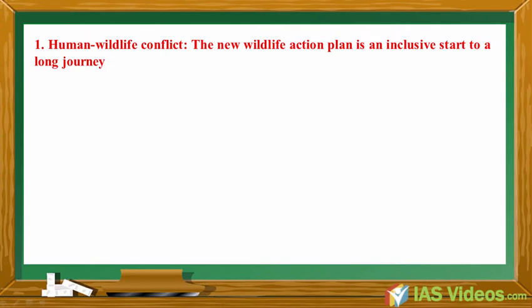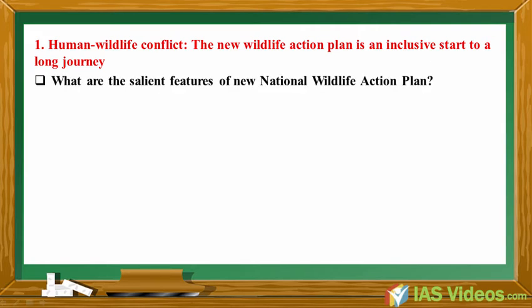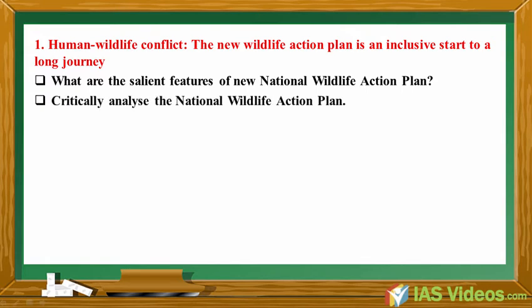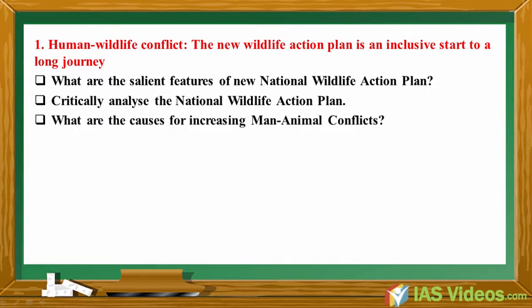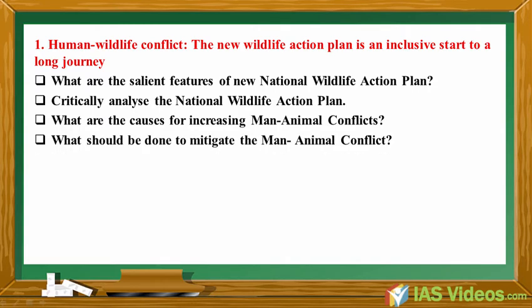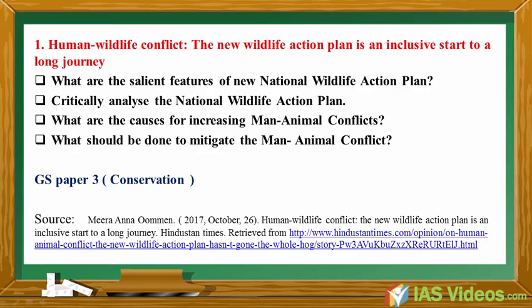Human-wildlife conflict, the new Wildlife Action Plan is an inclusive start to a long journey. What are the salient features of the new National Wildlife Action Plan? Critically analyze the National Wildlife Action Plan. What are the causes for increasing man-animal conflicts? What should be done to mitigate the man-animal conflict? GS Paper 3, Conservation.